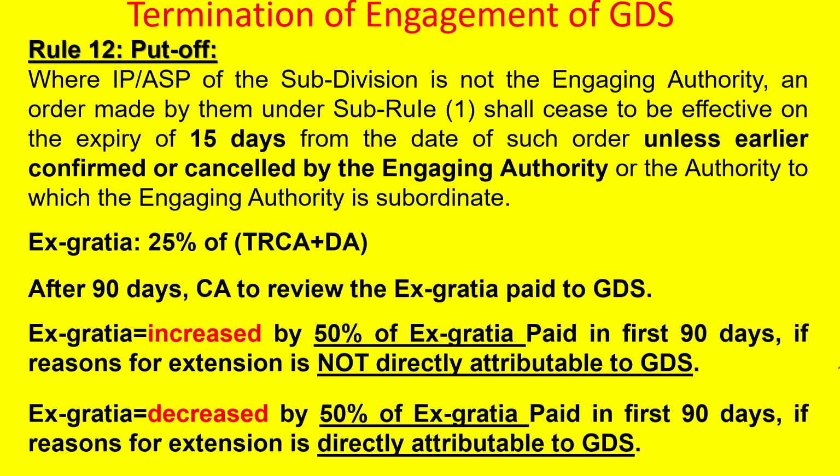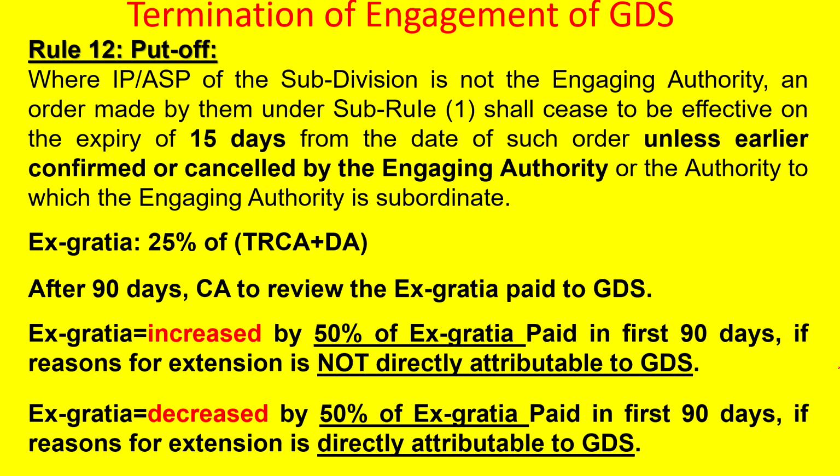After 90 days, the competent authority has to review the ex gratia paid to the GDS. Once 90 days have gone by in put off duty, then the competent authority has to review the ex gratia paid to the GDS. Either of these two can be done. One is that the ex gratia can be increased by 50% of the ex gratia paid for the first 90 days. What is the ex gratia paid for the first 90 days? 25% of the TRCA plus DA will be paid. Suppose ex gratia is E, then ex gratia can be increased by 50% of E.